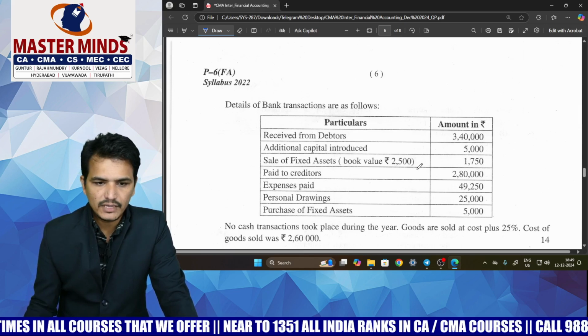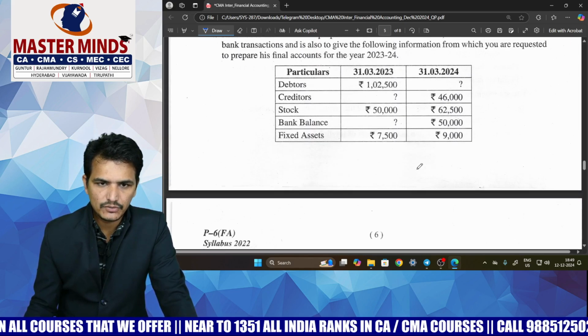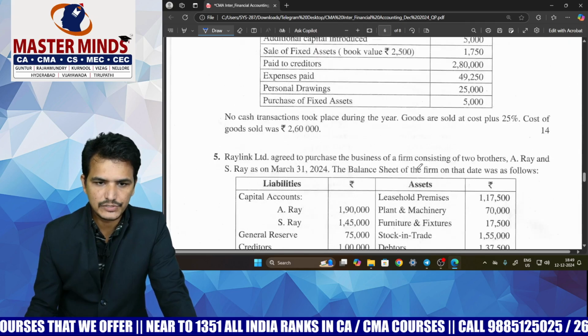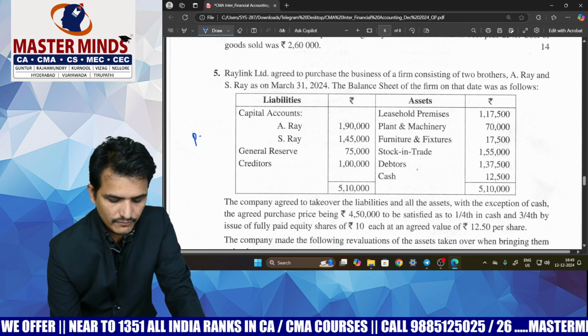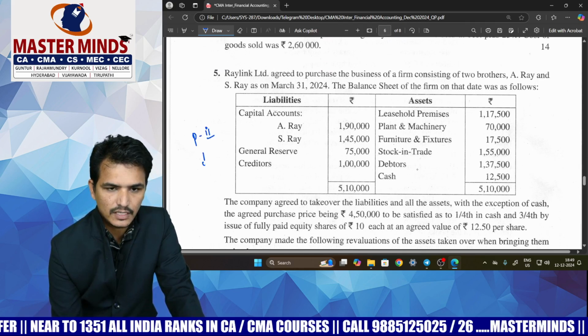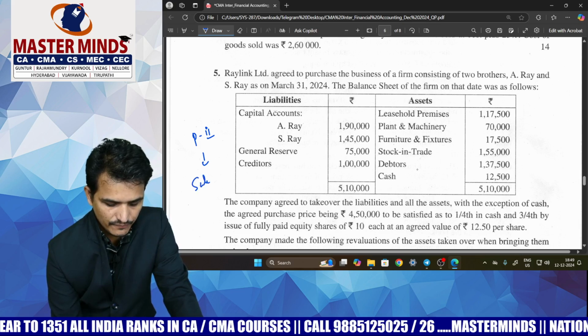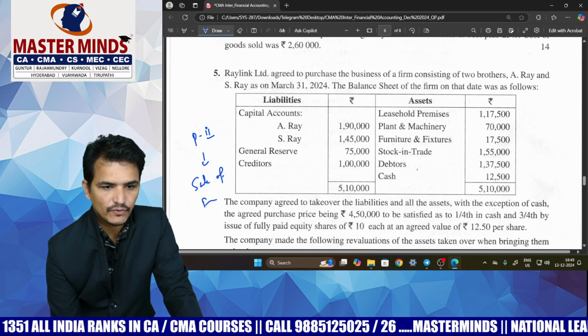Here they have given the question for 14 marks, which is a basic question, and you can comfortably answer this question also. And next, coming to the partnership accounts. Here the question was given from partnership 2 based on the concept of sale of a partnership firm, sale of a firm to a company.